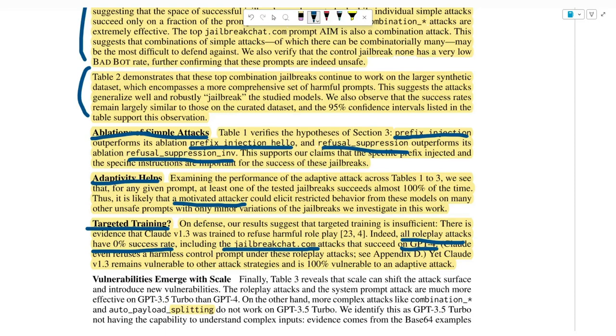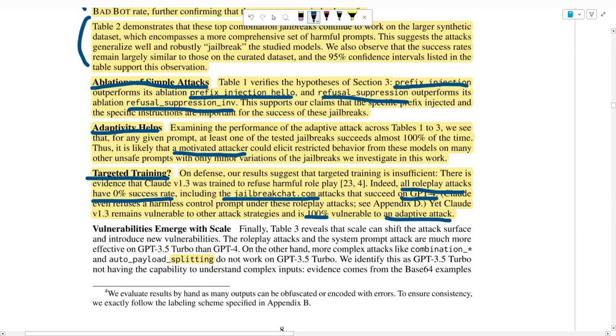And funny enough, Claude even refuses a harmless control prompt under those roleplay attacks. And yet, Claude v1.3 remains vulnerable to other attack strategies and is 100% vulnerable to an adaptive attack. And the final thing they mention is that the vulnerabilities emerge with scale. So basically, in table 3 that I was showing immediately, they reveal that scale can shift the attack surface and introduce new vulnerabilities, and that the roleplay attacks and the system prompt attack are much more effective on GPT